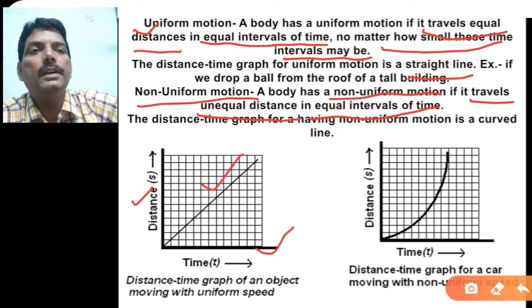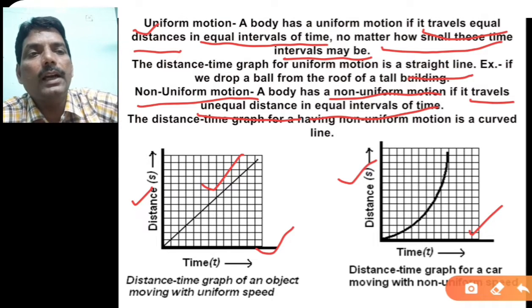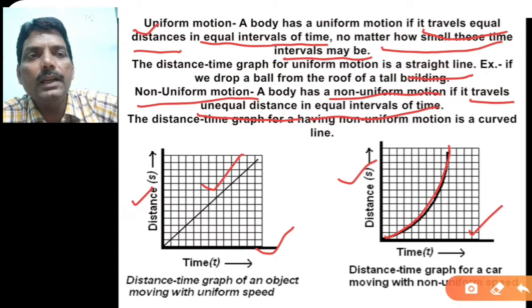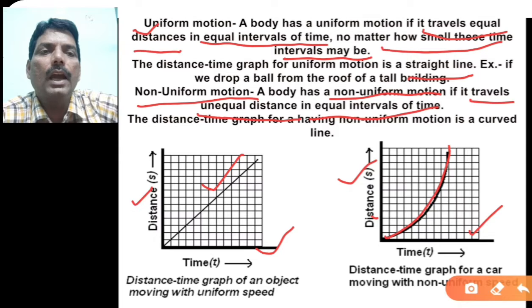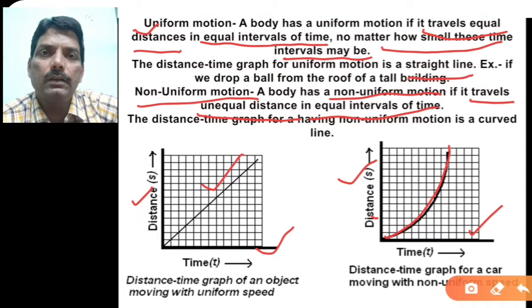See this distance-time graph of non-uniform motion. You get a graph a little bit like this one. Why? Because you have covered unequal distance in equal intervals of time. So if on the y-axis you take the distances, and on the x-axis you take the time, and you plot the graph of the readings, then the nature of the graph will be like this.